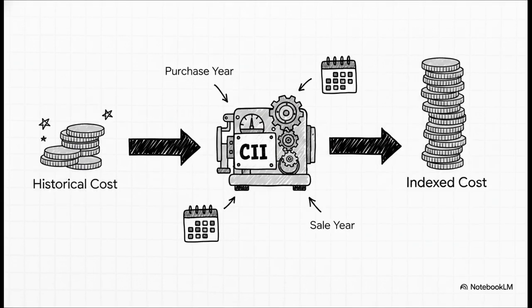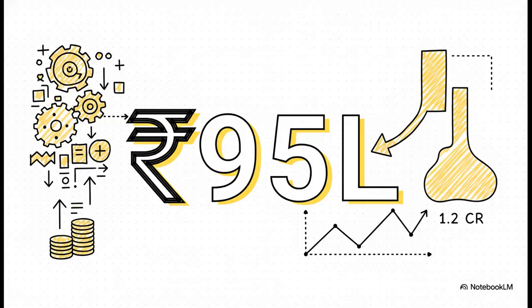Now, because this is a long-term asset, we don't just use the old price. We have to account for inflation. This is called indexation, and it's a huge benefit. The idea is to tax you on your real gain, not a gain that's just been inflated over time. So we use the government's Cost Inflation Index, or CII, to adjust both the acquisition and the improvement costs to their approximate present-day value. So after we run the numbers and apply indexation to both the purchase price and the improvement cost, the illustrative taxable gain in our scenario comes to 95 lakh rupees.